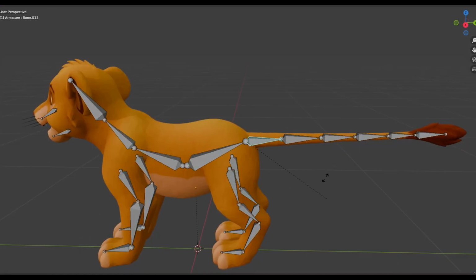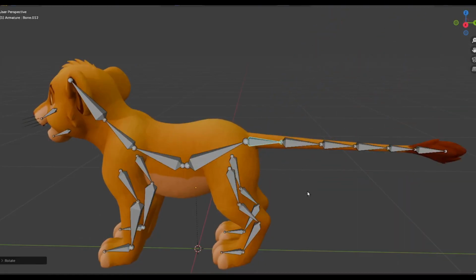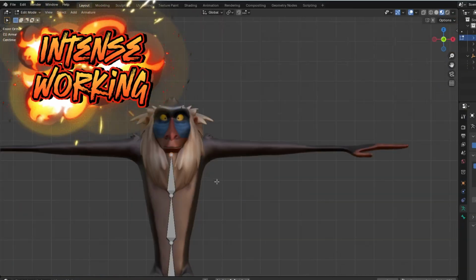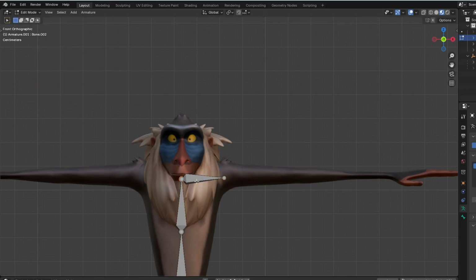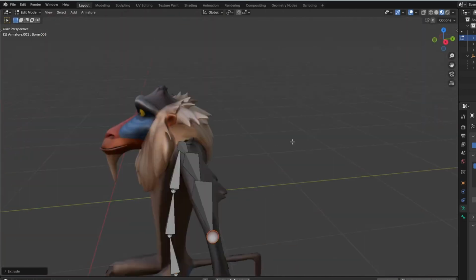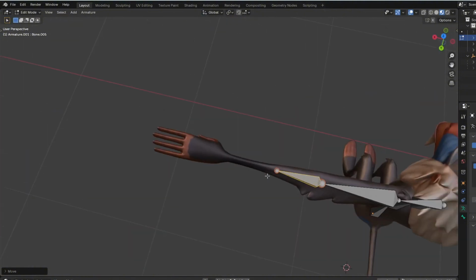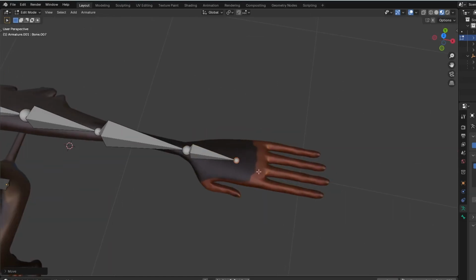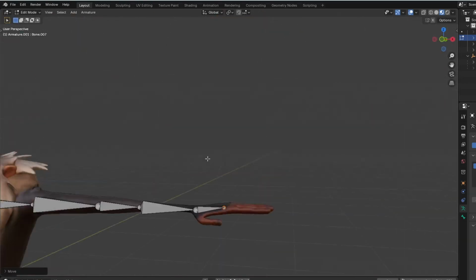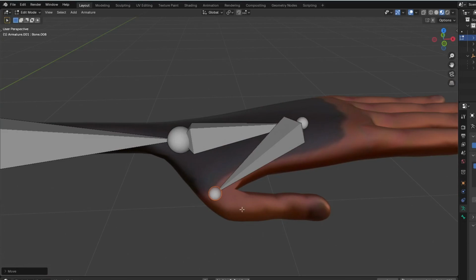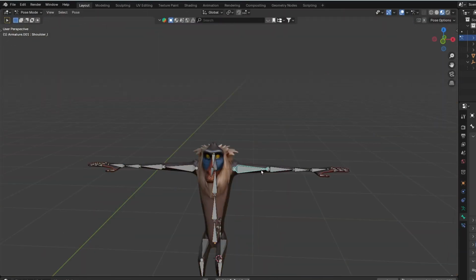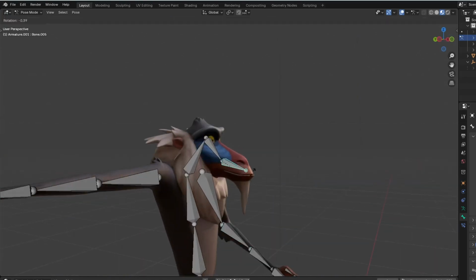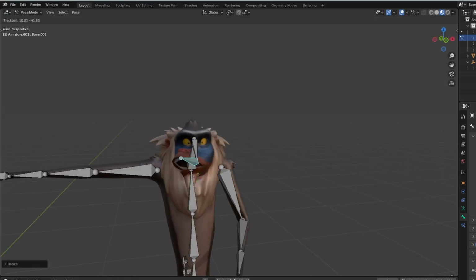The rig looked good for Simba, so now let's move on to Rafiki. Rafiki's model was looking good. And I noticed that I took so much time rigging these 2 characters. It took me 30 minutes, just more than 30 minutes.